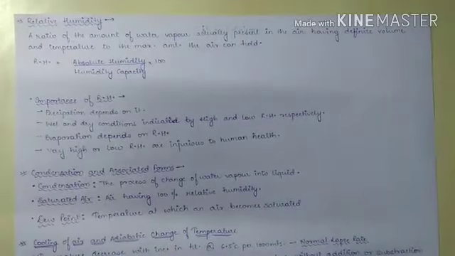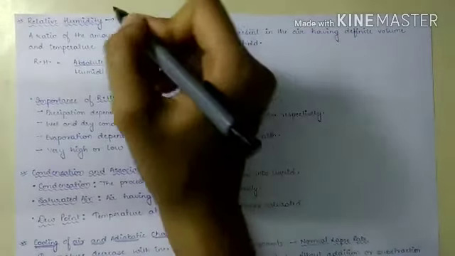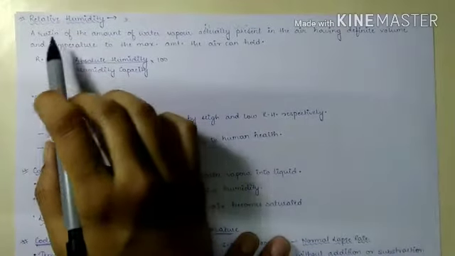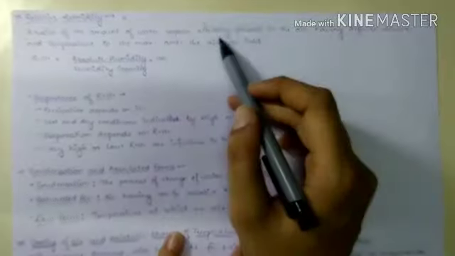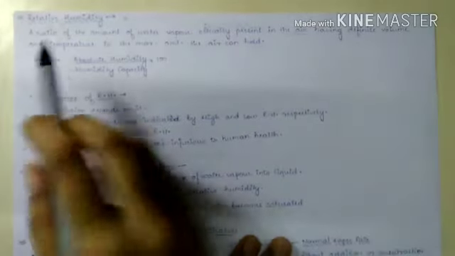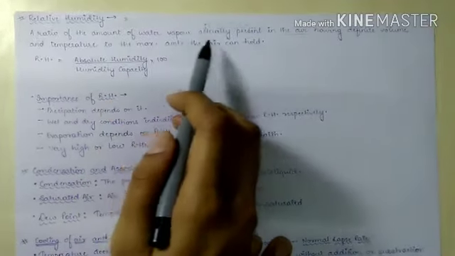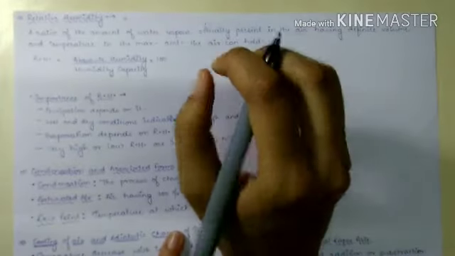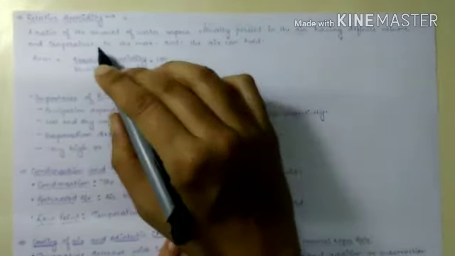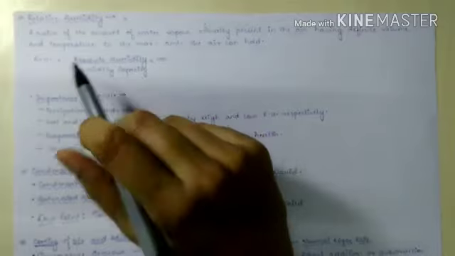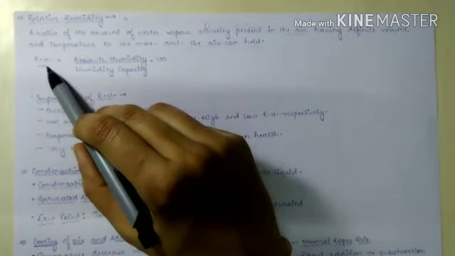Now the next term we have is relative humidity. It is the most important among all these terms. Relative humidity is a ratio of the amount of water vapor actually present in the air, having definite volume and temperature, to the maximum amount of moisture that the air can hold. So what the actual humidity the air is having and what its humidity capacity is, their ratio is known as relative humidity.